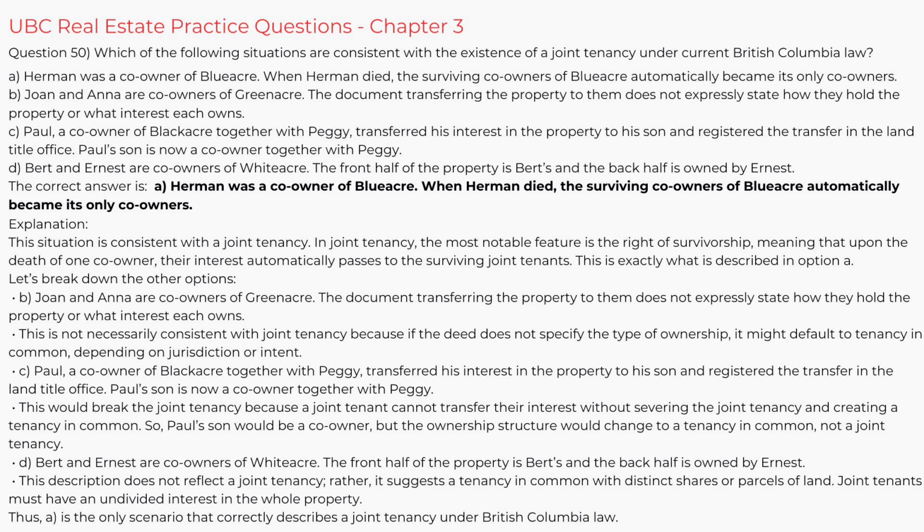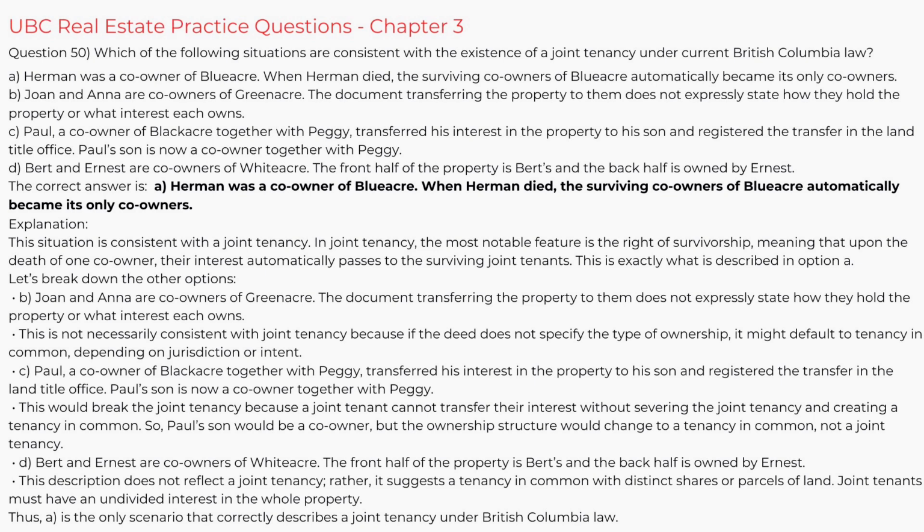Question 50. Which of the following situations are consistent with the existence of a joint tenancy under current British Columbia law? A. Herman was a co-owner of Blue Acre. When Herman died, the surviving co-owners of Blue Acre automatically became its only co-owners. B. Joan and Anna are co-owners of Greenacre. The document transferring the property to them does not expressly state how they hold the property or what interest each owns. C. Paul, a co-owner of Blackacre, together with Peggy, transferred his interest in the property to his son and registered the transfer in the Land Title Office. Paul's son is now a co-owner together with Peggy.